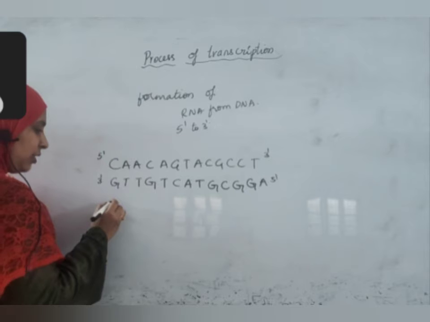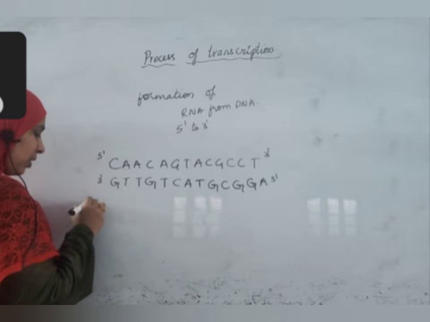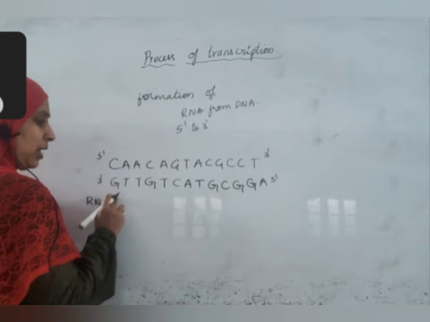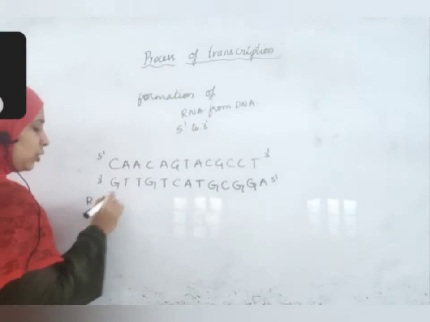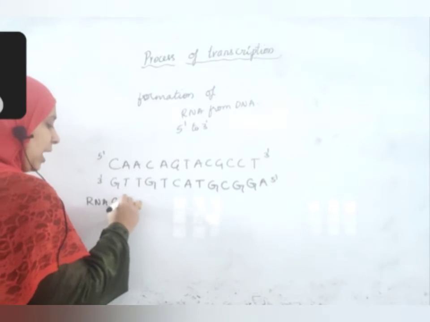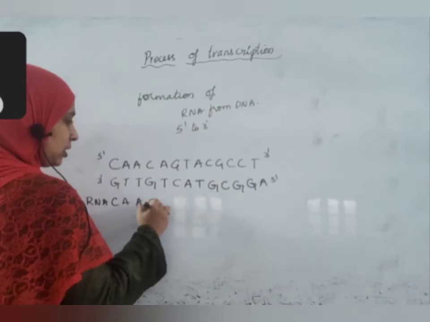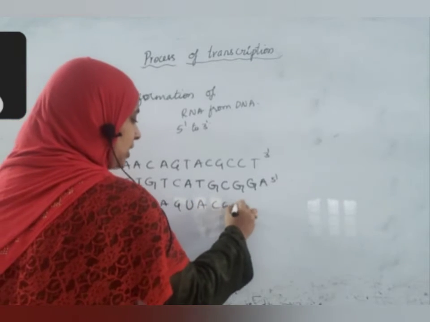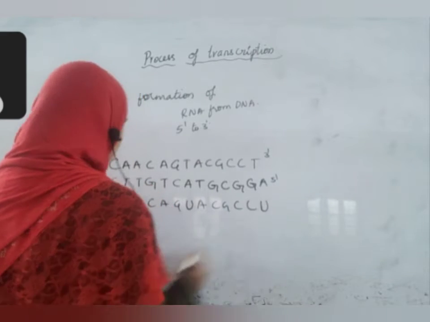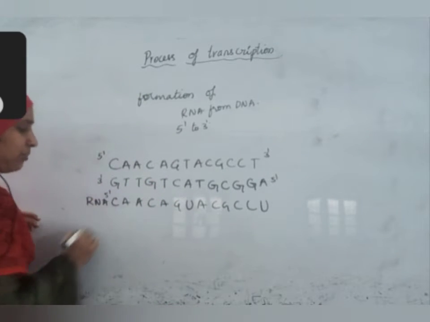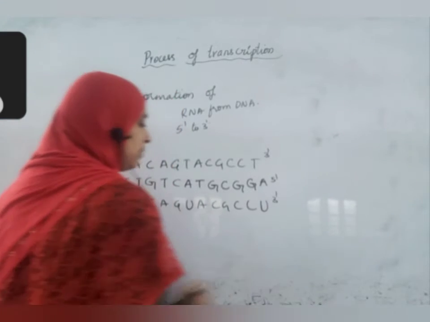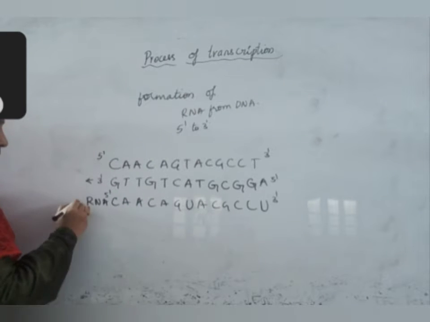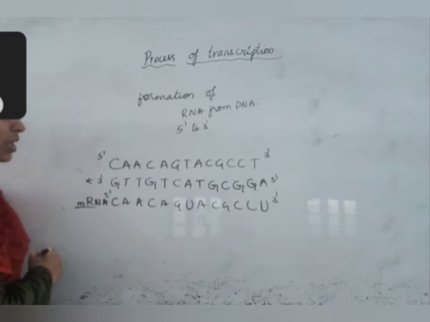So now if an RNA strand is produced from this, that RNA strand will start its production from the 5' end. Whatever is formed complementary to this, it is from the 5' end. So it will have a sequence similar to this upper strand, except in case of thymine we have uracil. Remaining all is same, simply you can copy. This strand started from 5' end and extended towards 3' end. This is the strand on which the new mRNA, messenger RNA, is produced.